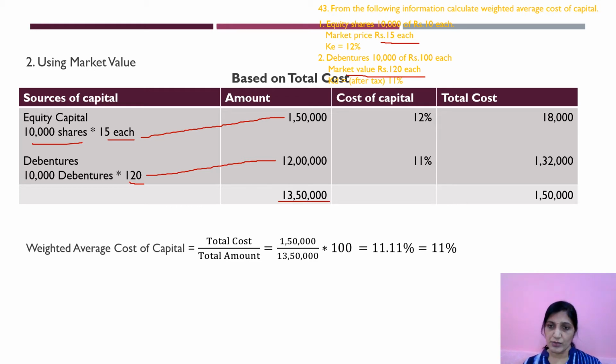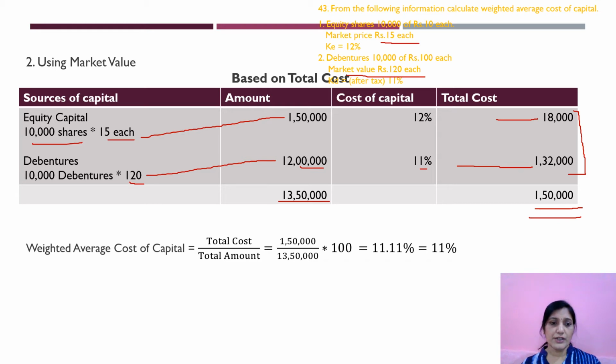Cost of capital will remain same. Cost of equity is 12%. Cost of debentures is 11%. Now 12% of 1,50,000. So that will be 1,50,000 into 12 by 100. You will get 18,000. Similarly, 11% of 12 lakhs. 12 lakhs into 11 divided by 100. You will get 1,32,000. So the total of these costs will be 1,50,000. This is the total cost.